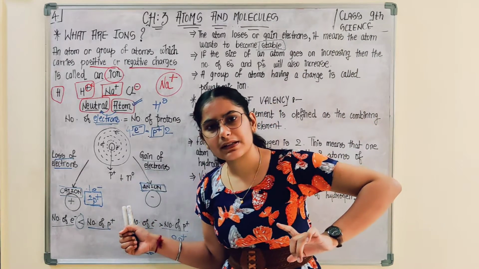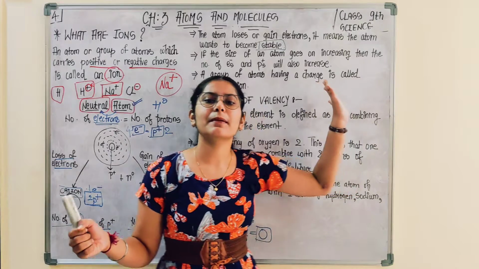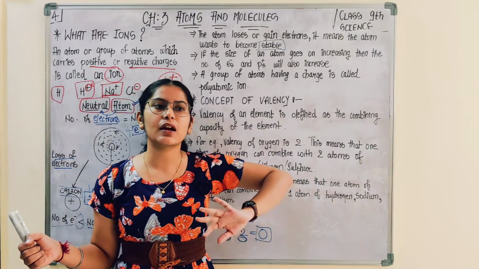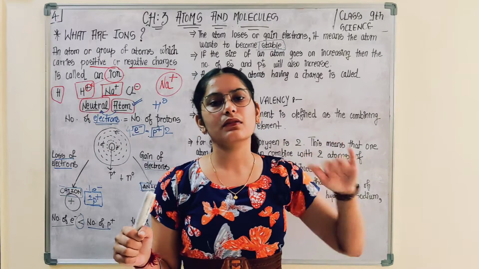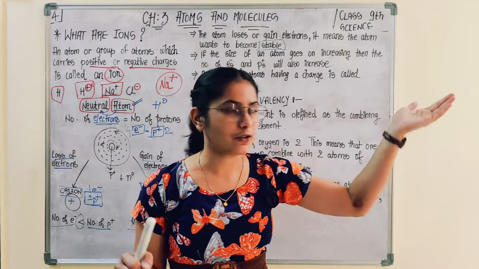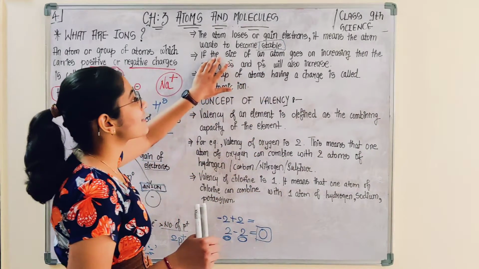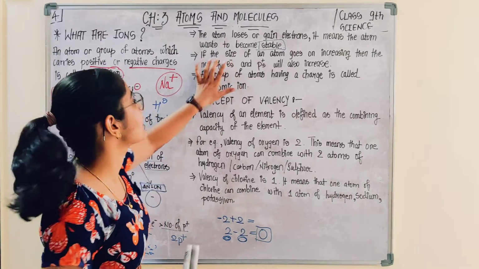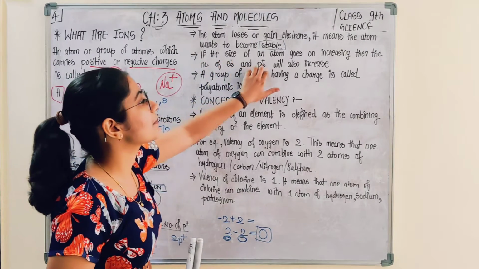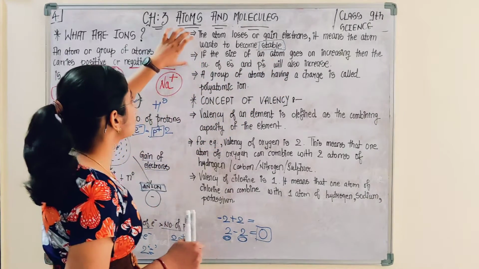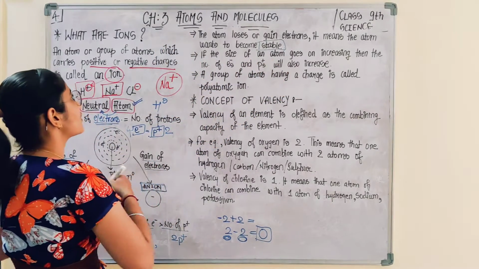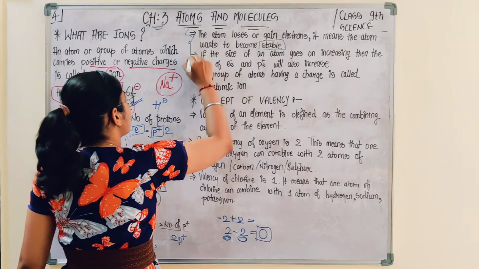So you have to remember this simple concept, and the reason why an atom is gaining or losing electrons is to achieve stability. How they are achieving it, we would be studying in chapter 4. Next, if the size of an atom goes on increasing, then the number of electrons and protons will also increase. These two statements are regarding chapter 4.